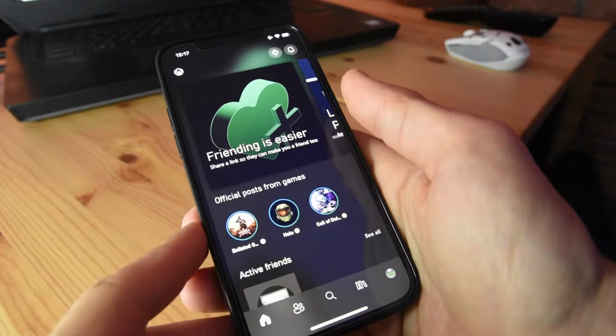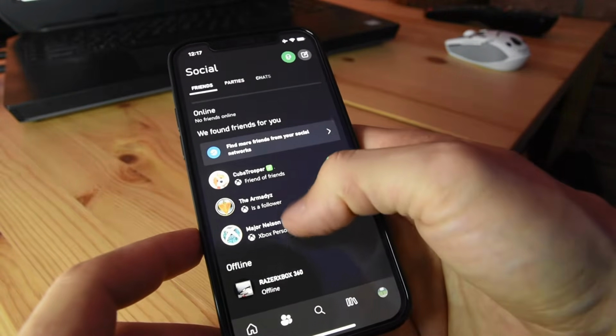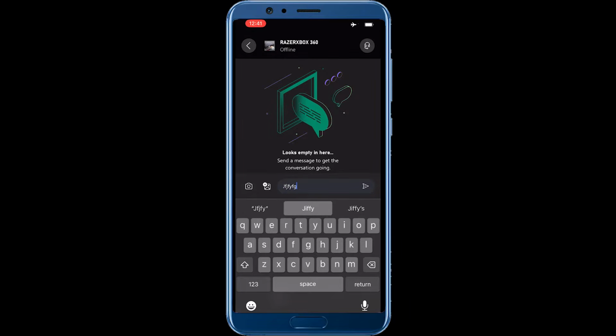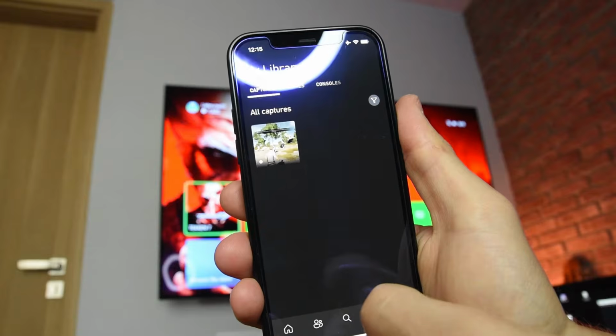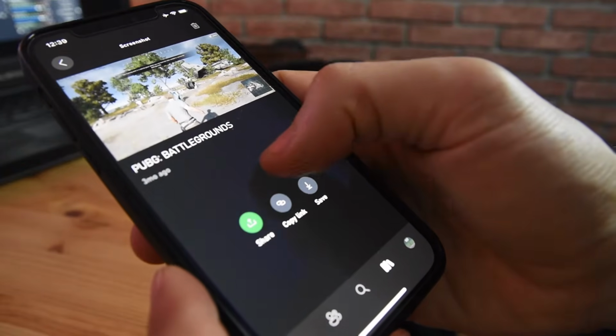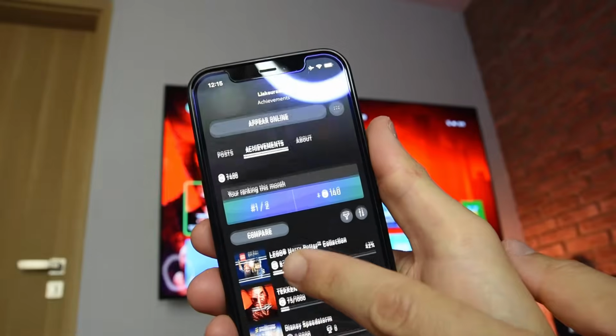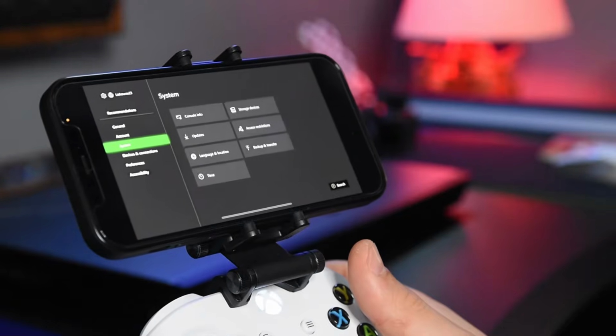Scrolling through the app, there are many nice features that keep you connected to your friends and your games. On social, you can easily find your friends, create parties, and immediately chat with your pals. On the app, you can also share and watch your game captures and screenshots, as well as view and share your achievements. You can also set up your console straight from the app.